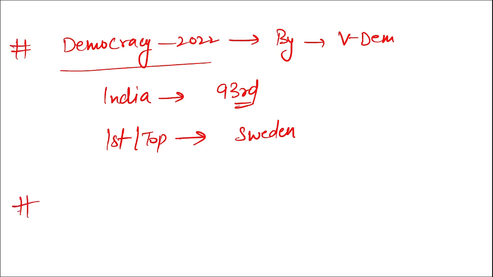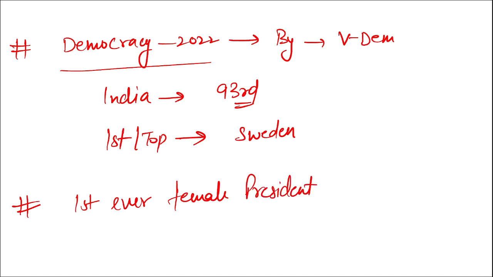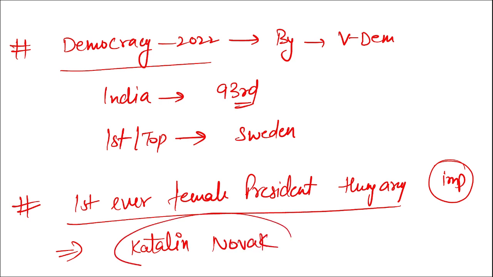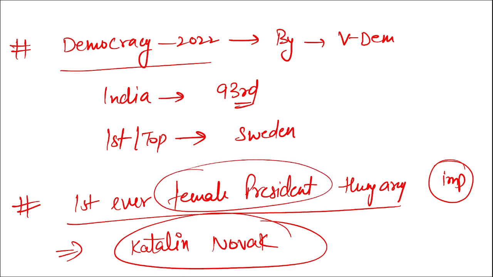Okay, now tell me, who became the first ever female president of Hungary? Tell me the name. Important question. First ever female president of Hungary. Who is she? Tell me. She is Katalin Novak. Katalin Novak became the first ever female president of Hungary. Then coming to some important digital shopping investment ranking.